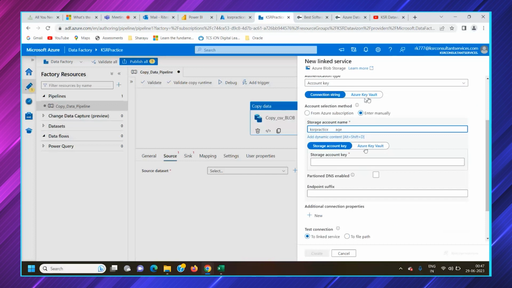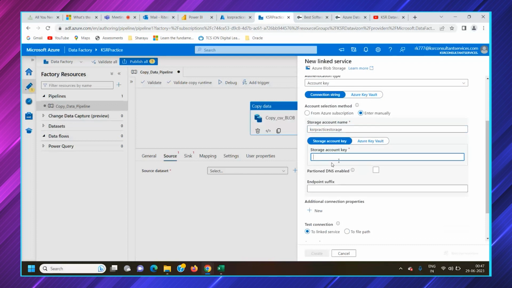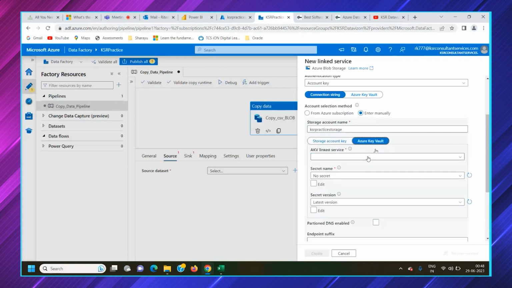Same like connection string, which we were moving to the Azure Key Vault. You can directly pass that storage account key, the blob key. While creation of storage account only, we might have given that key. This you can directly pass. It would be in encrypted format only, and there is an option called Azure Key Vault.